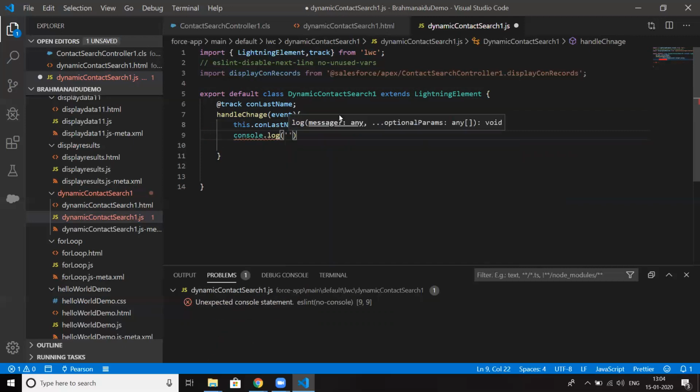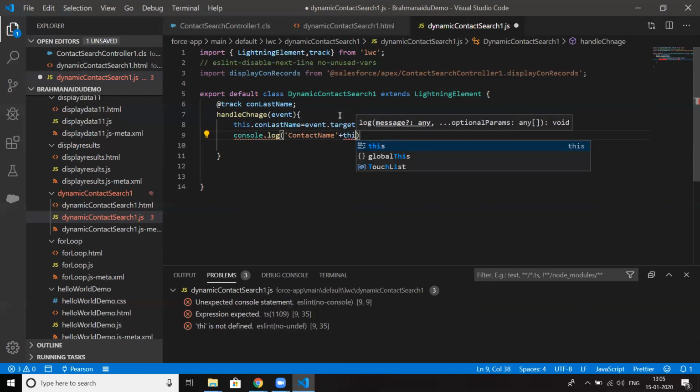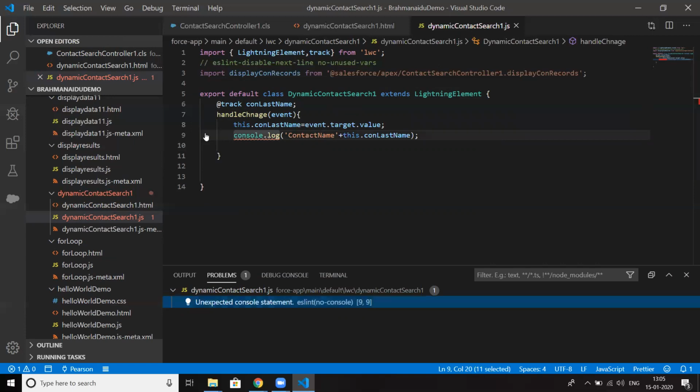Okay, so current contact name. First, we will check whether we are getting input or not. Okay, so sorry, this.conLastName. Okay, we are getting an error. So let me fix this error.